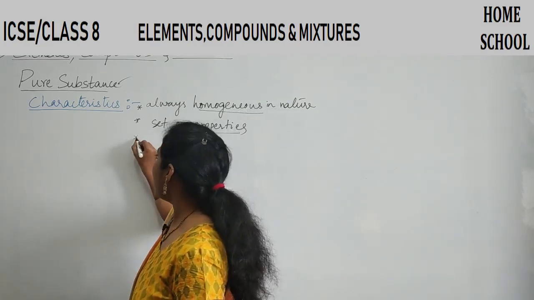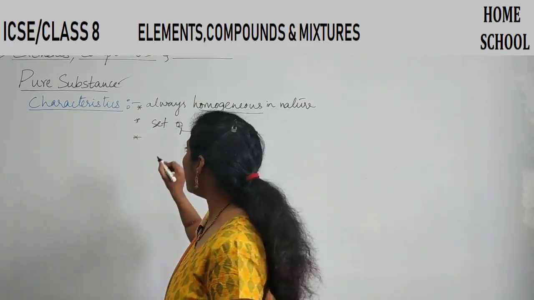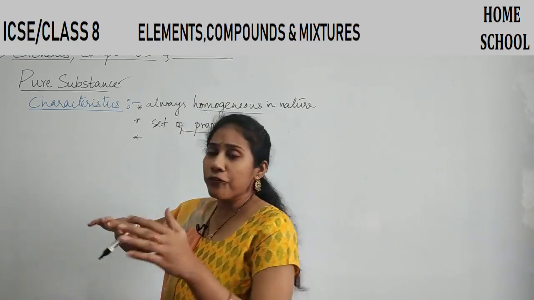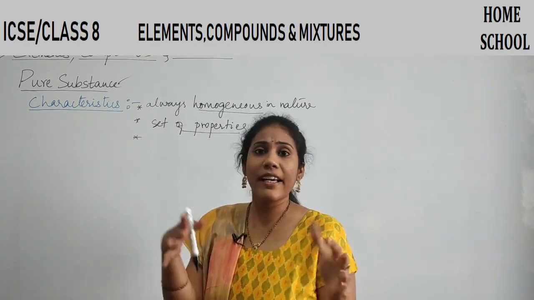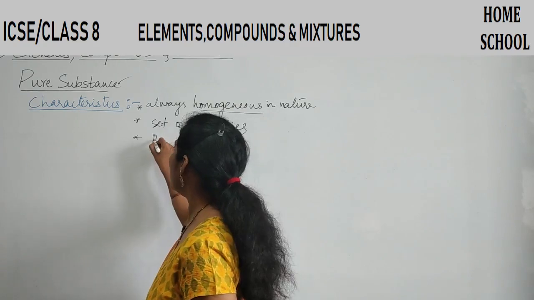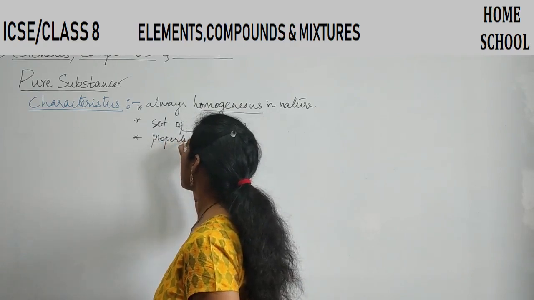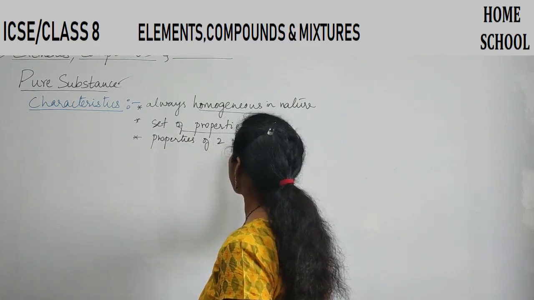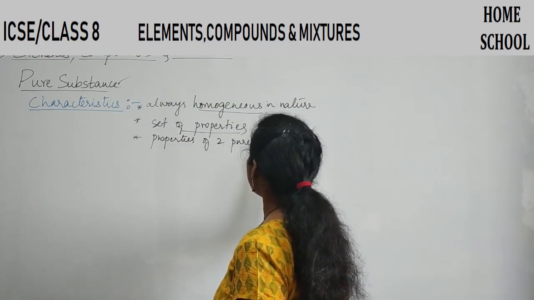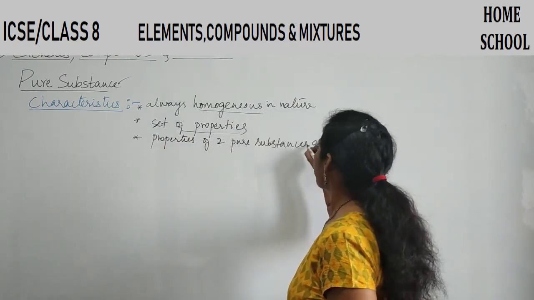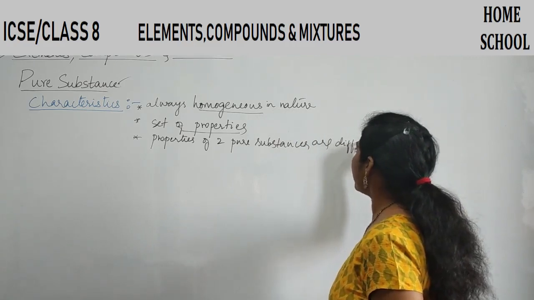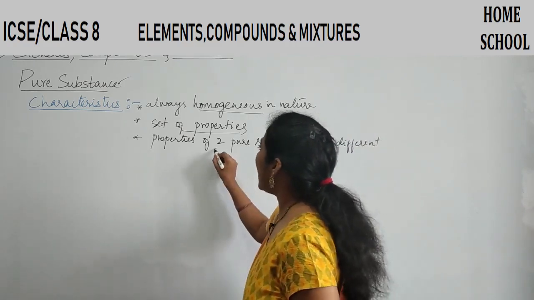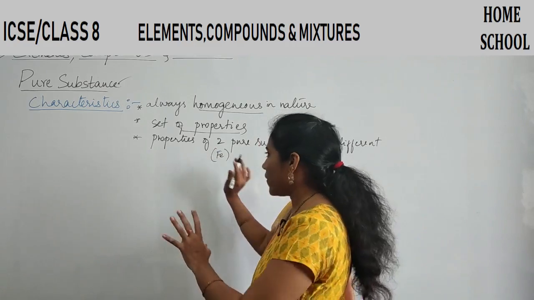And the third point is the properties of two pure substances are always different. So what do you mean by this point? Say for example, I have Fe as one pure substance.